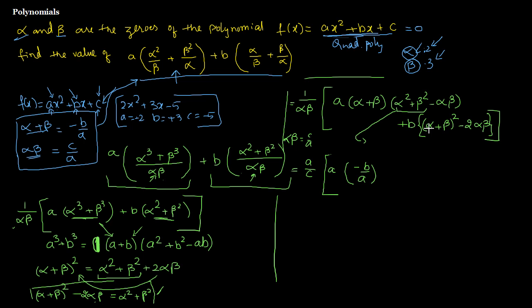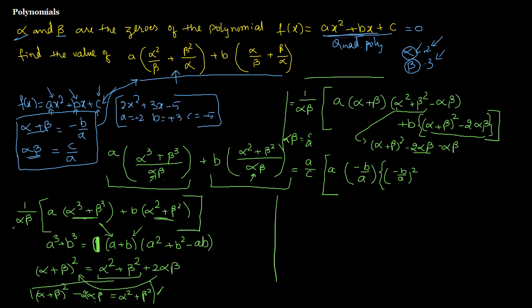Alpha plus beta square, this is what we wrote, we'll put that. That will be alpha plus beta whole square minus 2 alpha beta, and then I still have minus alpha beta, which is going to give me alpha plus beta whole square, which is minus b by a whole square. I'll put curly brackets again.